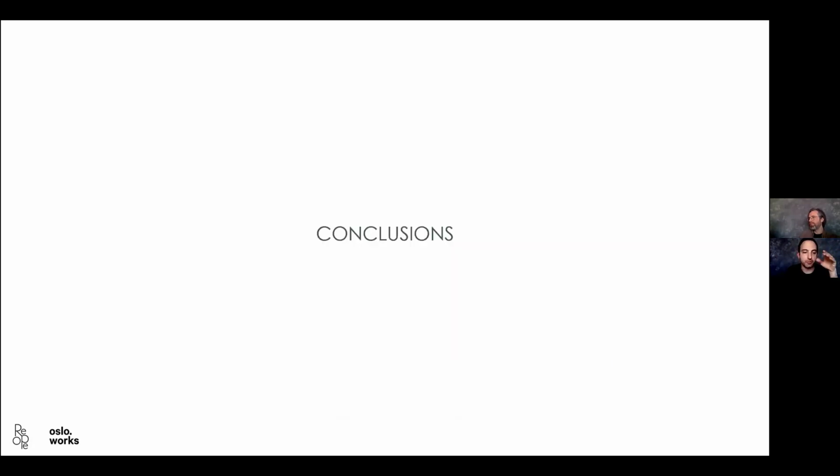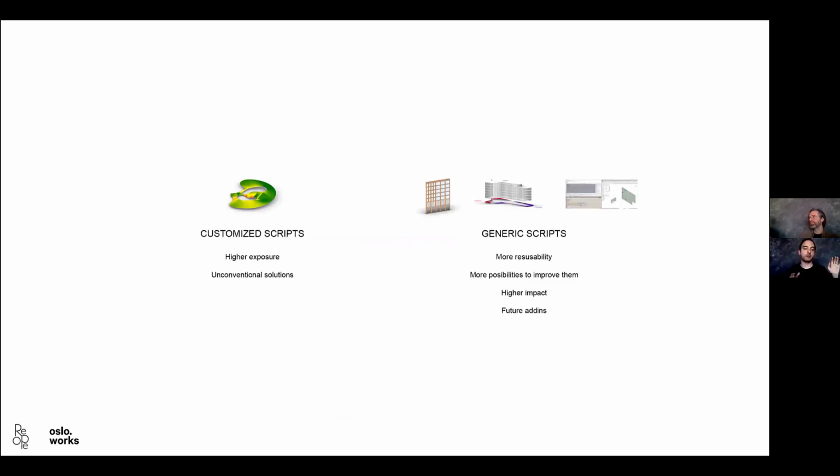So, conclusions, with all these 4 examples I've shown you. You have on one side the customized script for this kind of special project, like the Fornebu project. And then you have these generic scripts for more regular architecture that doesn't have such geometric complexity. The complex projects are very nice because they have a lot of high exposure, and they present you with unconventional solutions.